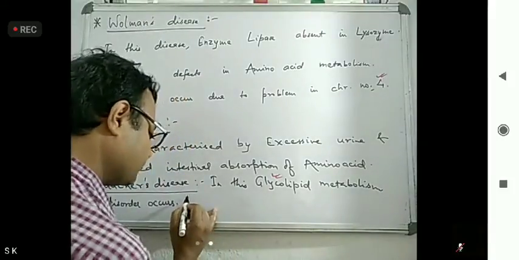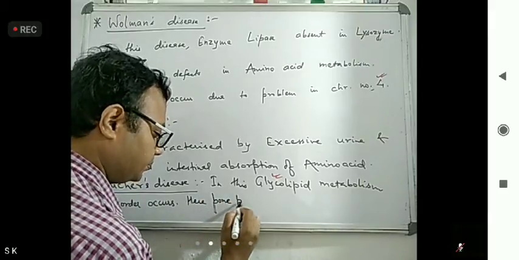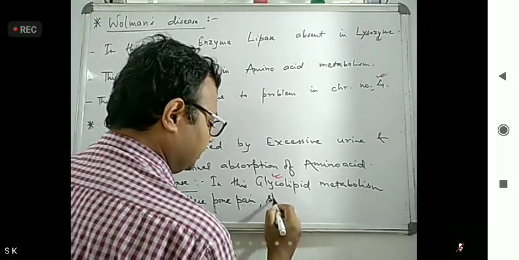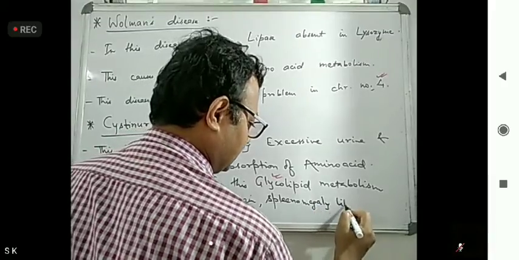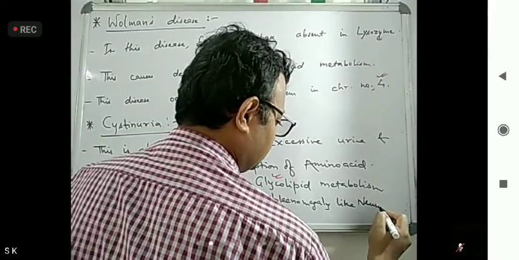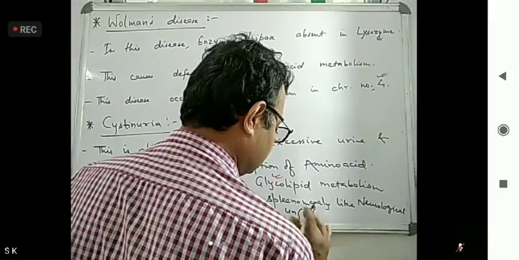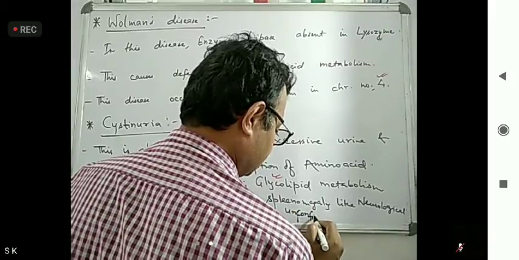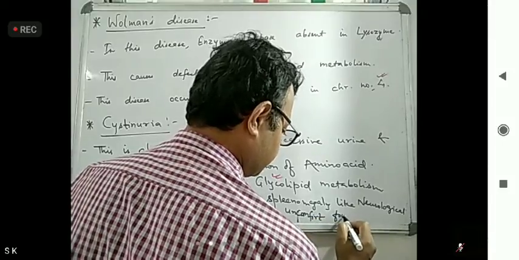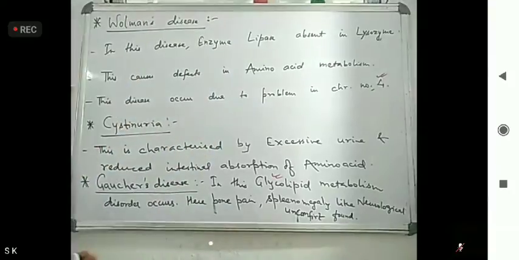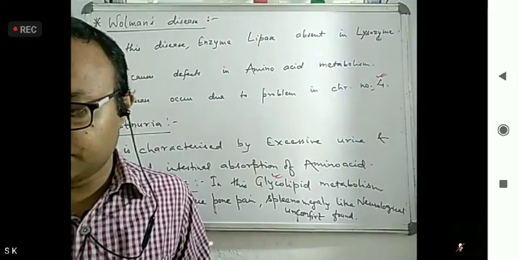So here what happens? Bone pain, splenomegaly, neurological discomfort found. Here you have to remember only that Gaucher disease is related with glycolipid metabolism disorder.